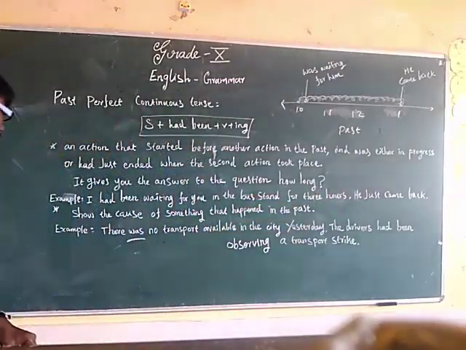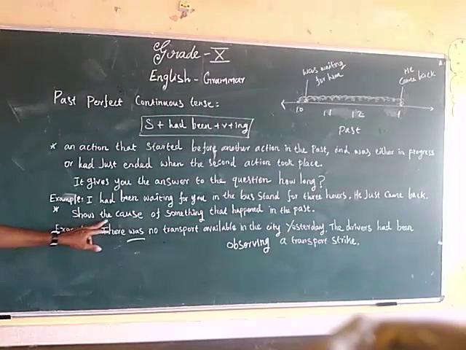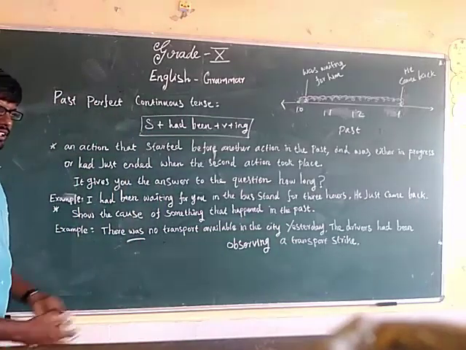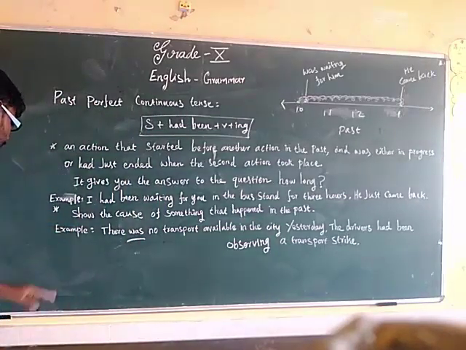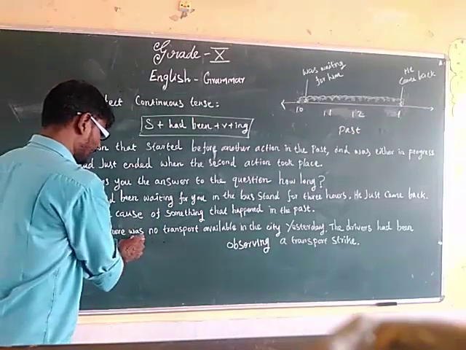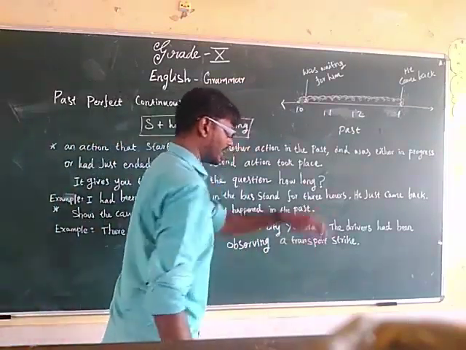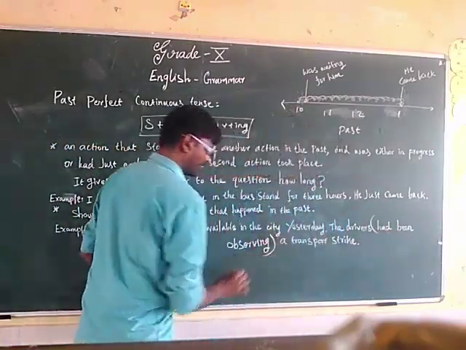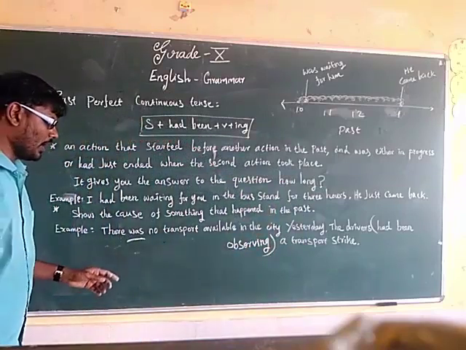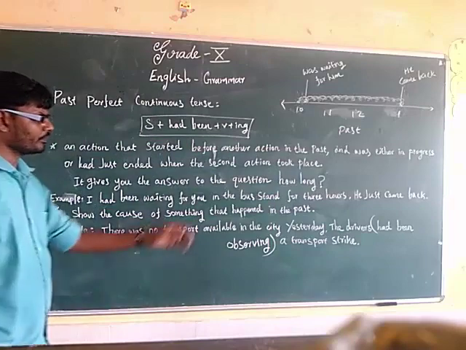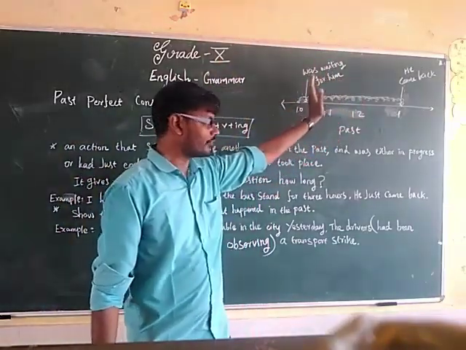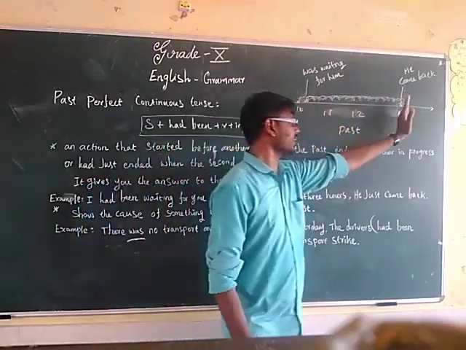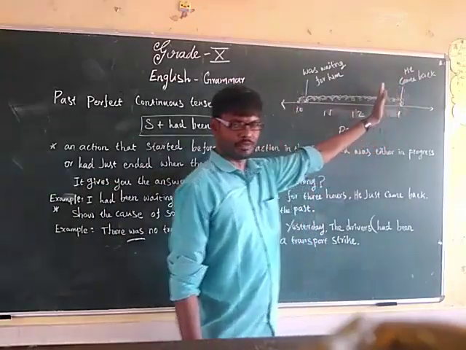You just came back. The next example: the cause of something that happened in the past. When you mention the reason for something that happened, you can use the past perfect continuous tense. Example: there was no transport available in the city yesterday. The drivers had been observing a transport strike. Had been observing: had plus been plus verb plus ing. So the action started before another action in the past. Either this first action could be progressing or it just ended before the second action.